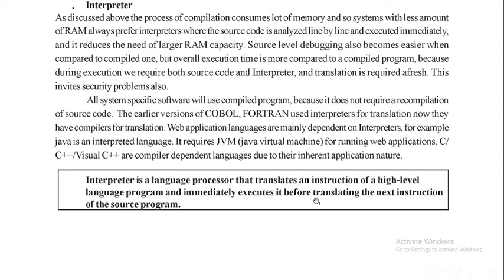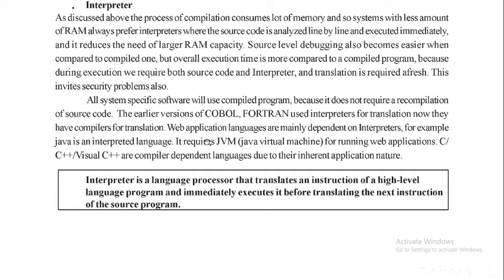So before translating the next instruction, the previous instruction will be translated and executed immediately. That is the importance of interpreters. See, the earlier versions of COBOL and Fortran used interpreters for translation. Now they have compilers for translation. Earlier it was interpreters for this.